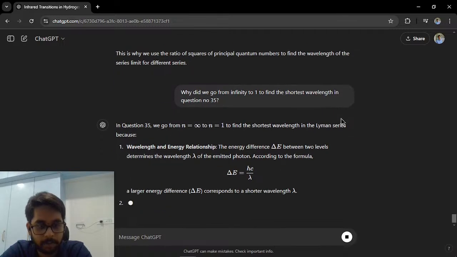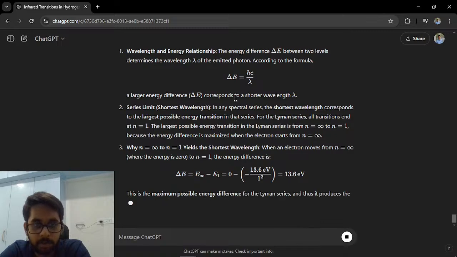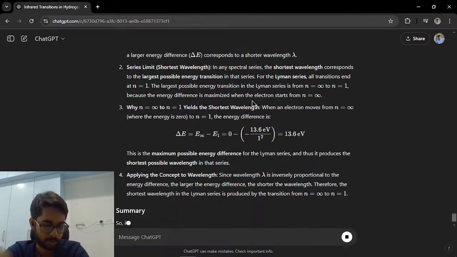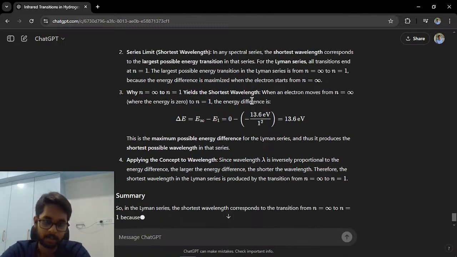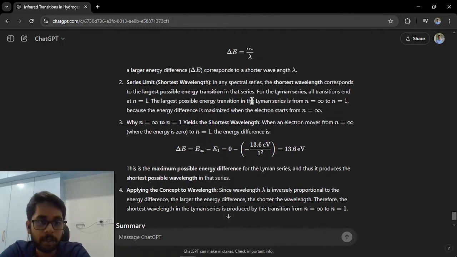Okay, wavelength and energy relationship. Yeah, this is what I was talking about. The energy difference delta E between two levels determines the wavelength lambda of the emitted photon, according to the formula E equal to hc upon lambda. A larger energy difference corresponds to a shorter wavelength. Okay, so you're telling me delta E is equal to hc upon lambda. Okay, hc upon lambda means energy is inversely proportional to the wavelength. So if the wavelength increases, then the energy difference between those two energy states reduces. Okay, what am I supposed to do with that information?